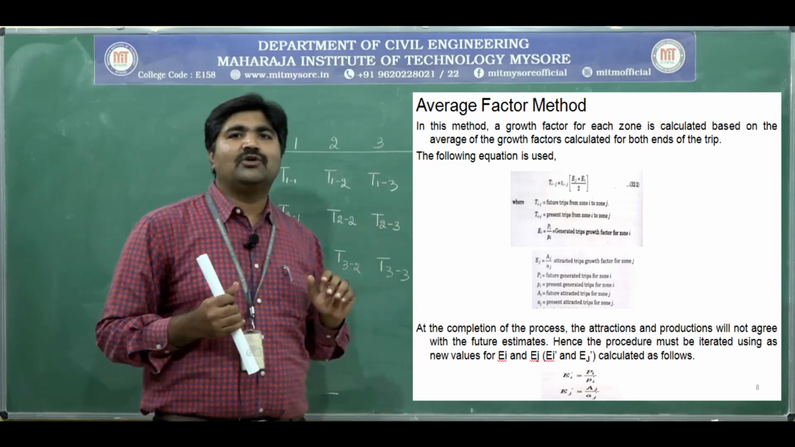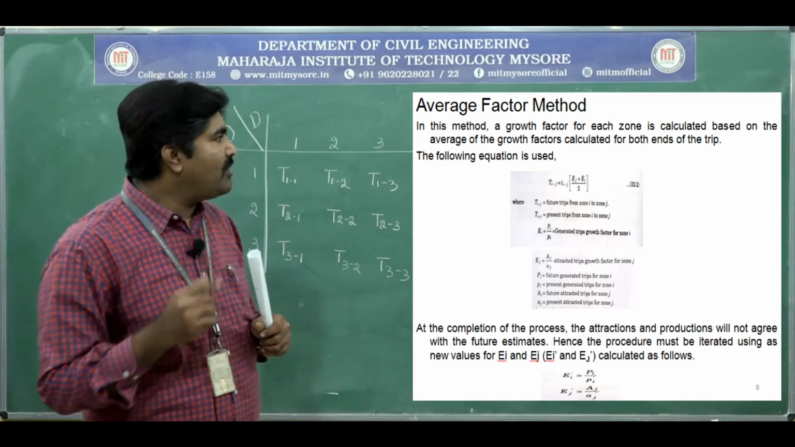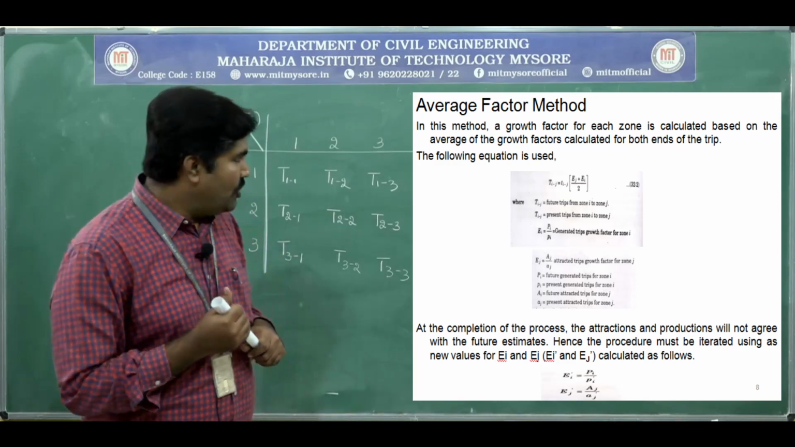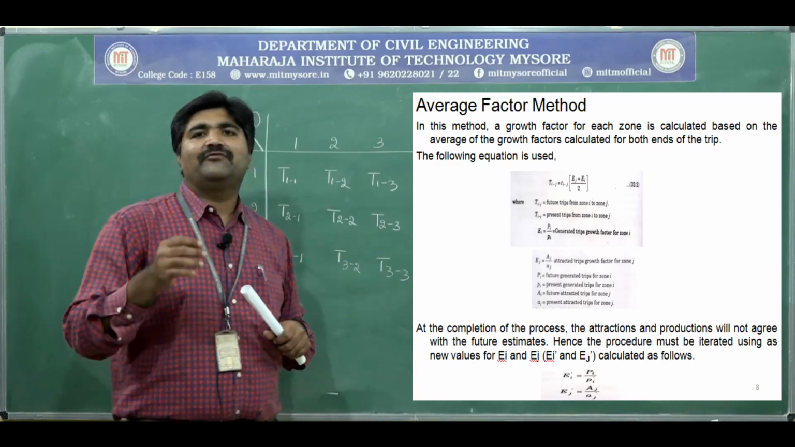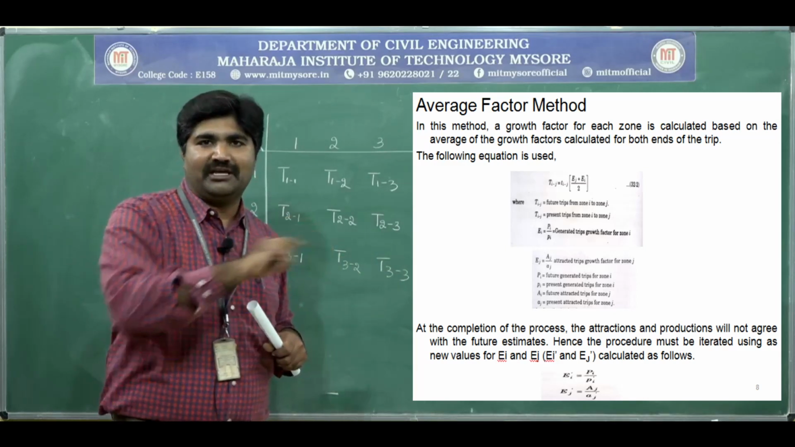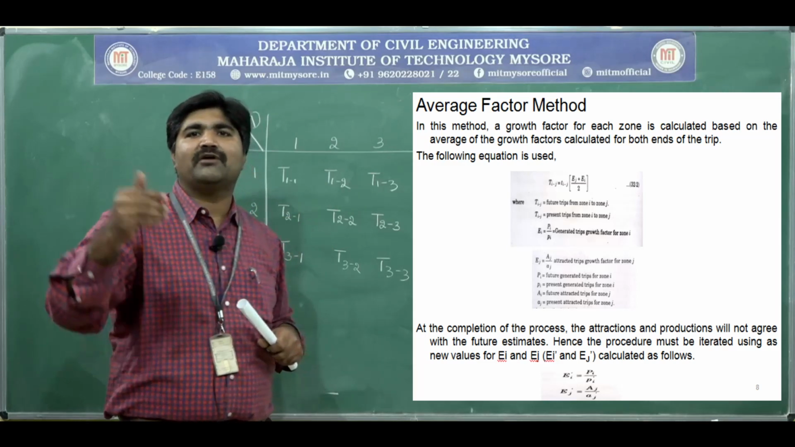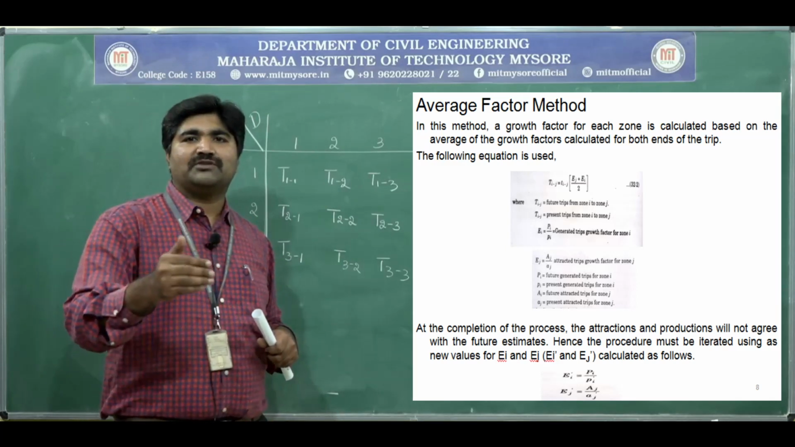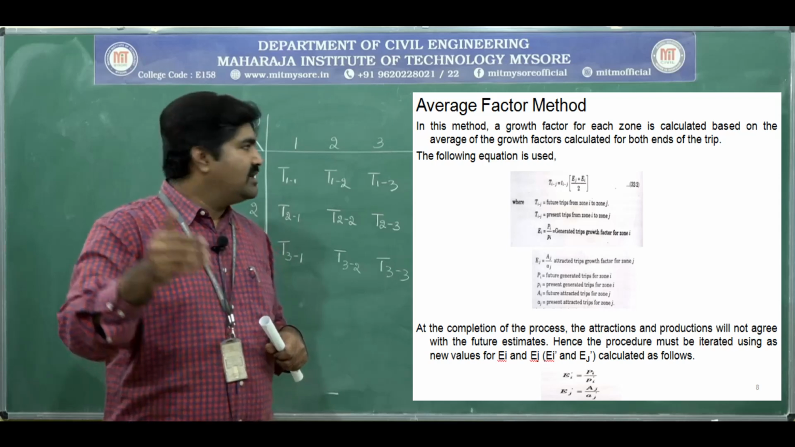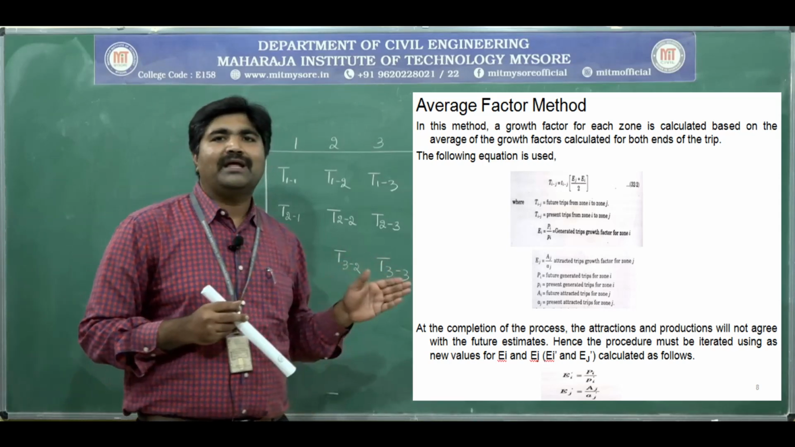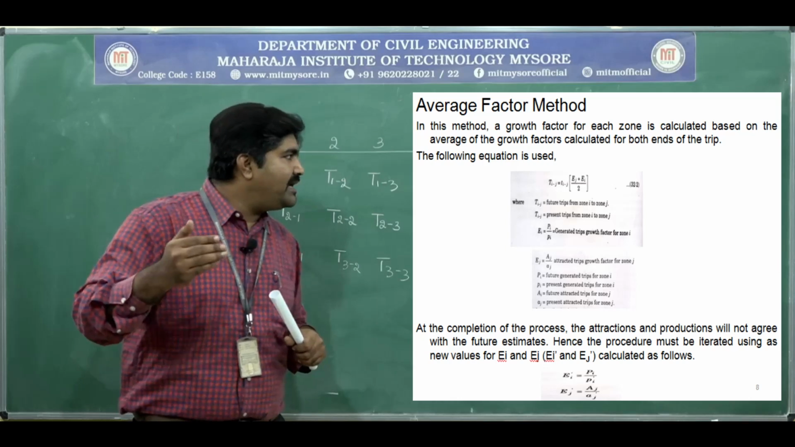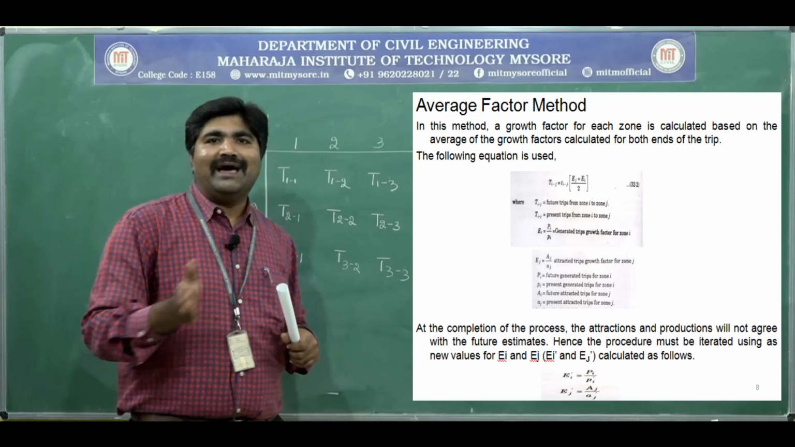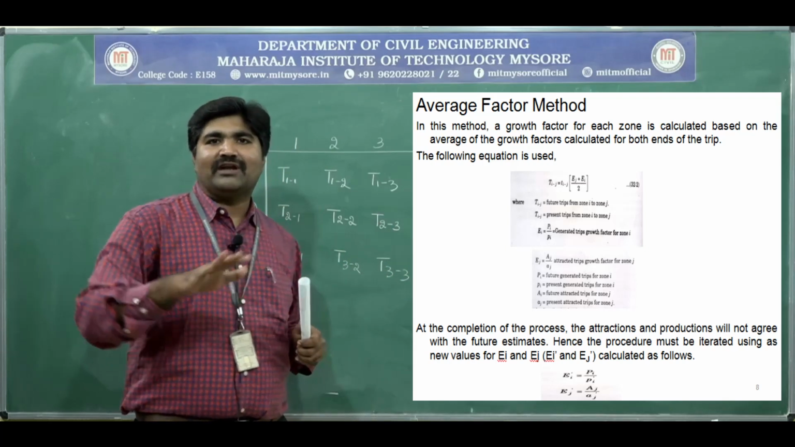Capital T i-j is equal to small t i-j multiplied by (capital Ei plus capital Ej) divided by 2, where capital T i-j is the future number of trips between zone i and j, where small t i-j is the present number of trips between zone i and j, where capital Ei will be capital Pi divided by small pi, that is the generated trips growth factor, where Ei is the generated growth factor, the origin growth factor.